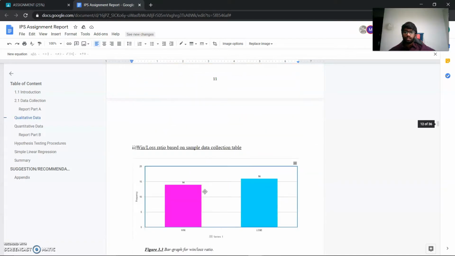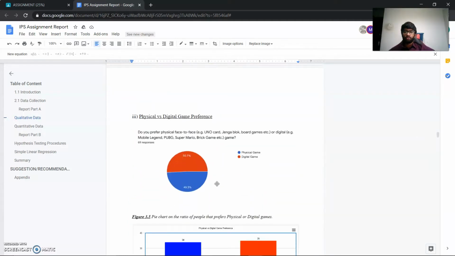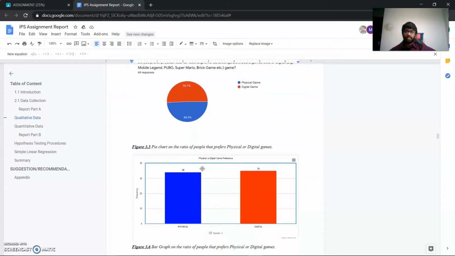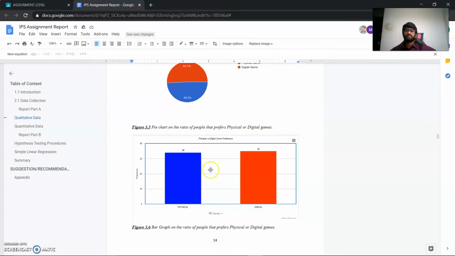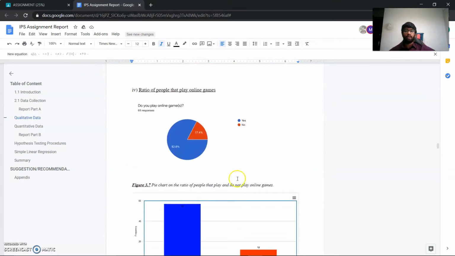Now for the next qualitative data is the win-loss ratio based on the sample data which is collected. Moving on to the third one, which is the response we got from the respondents about whether they like physical games better or digital games, and we have found out that they like digital games more than the physical games. Moving on to the next one, which is the ratio of people that play online games.